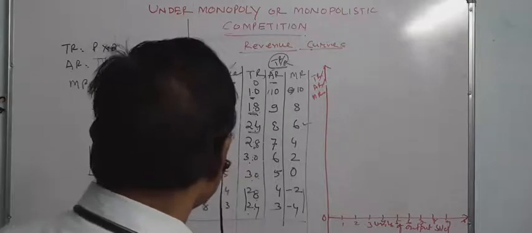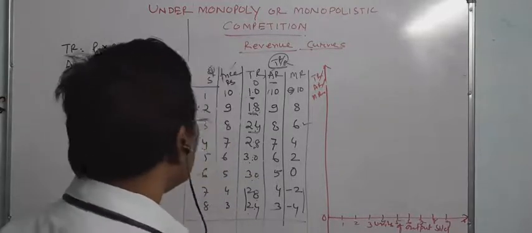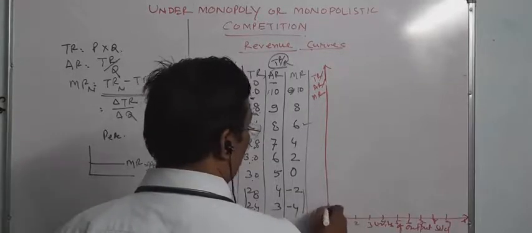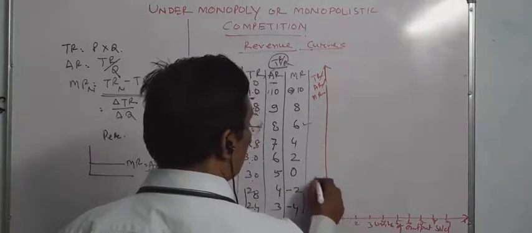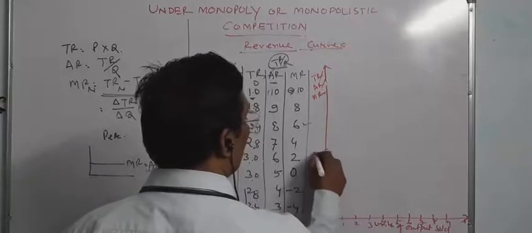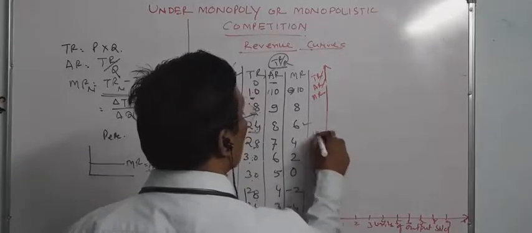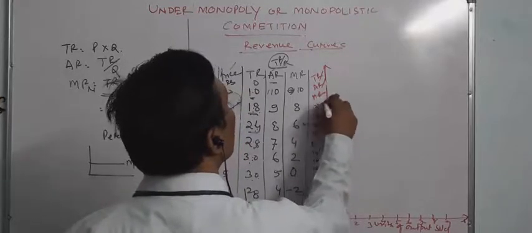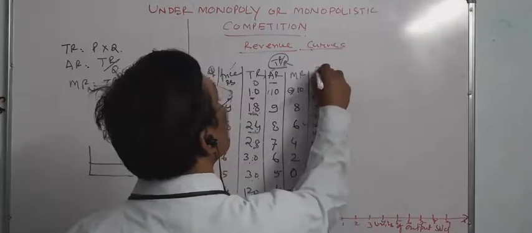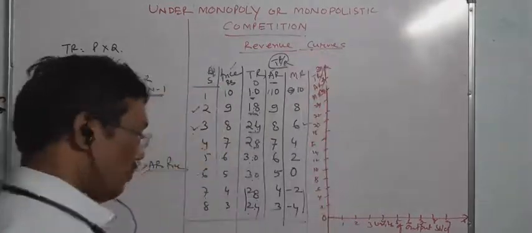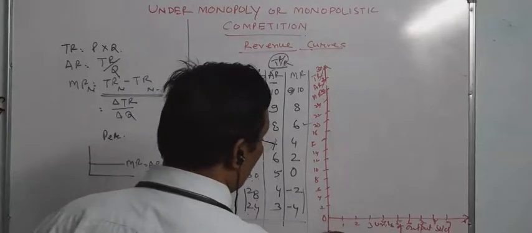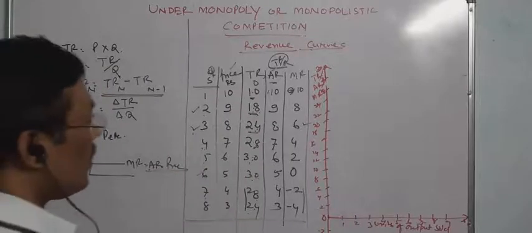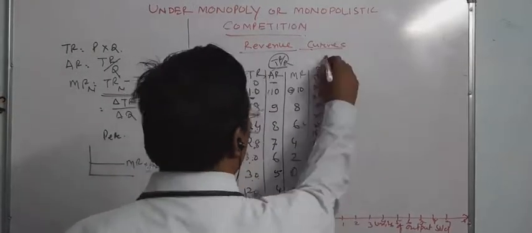And the values will be 2, 4, 6, 8, 10, 12, 14, 16, 18, 20, 22, 24, 26, 28, and 30, like this. And similarly minus 2, minus 4, like this. This is OY dash, and this is OY.